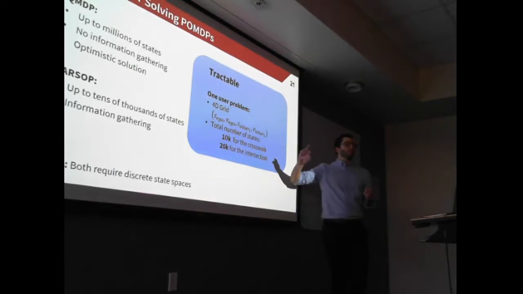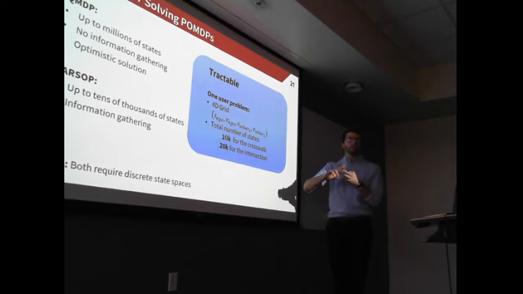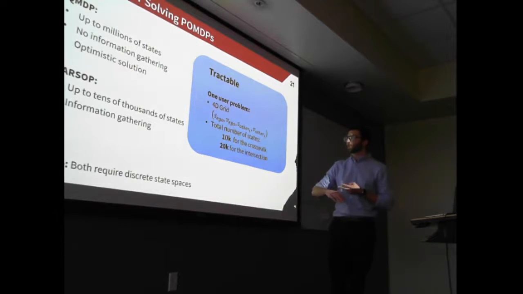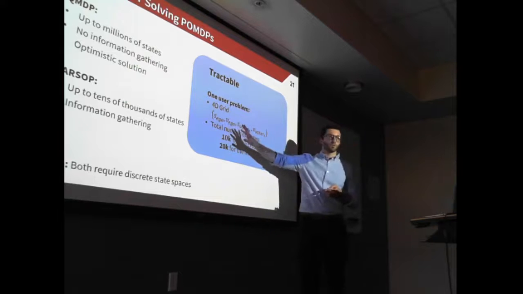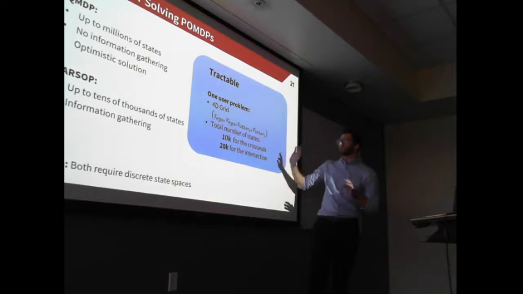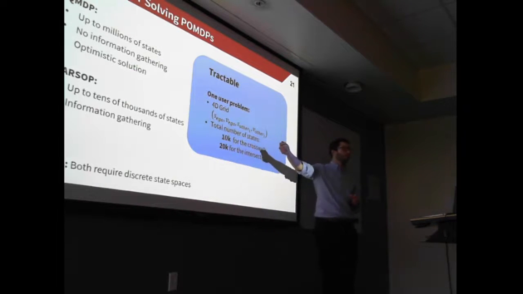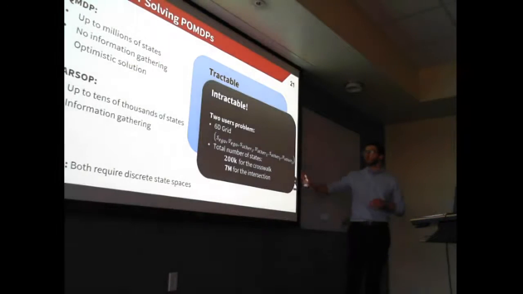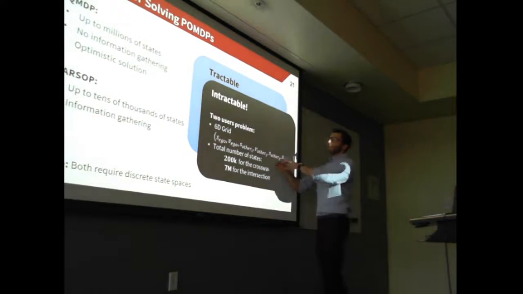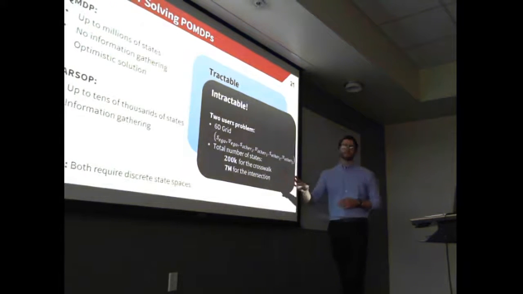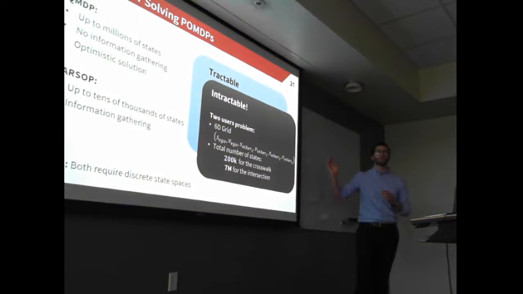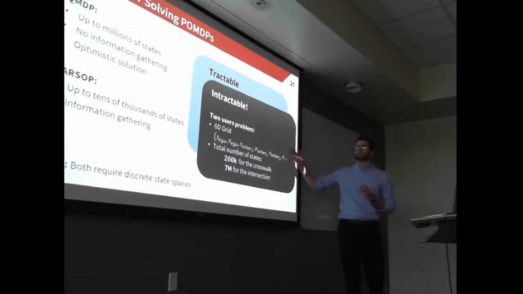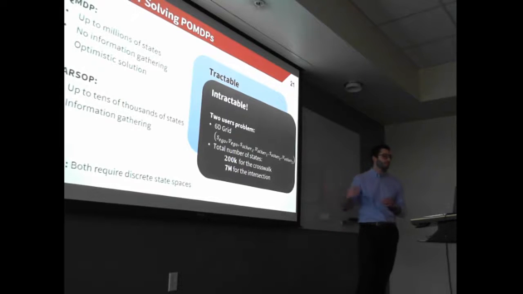If we consider the problem with only our ego vehicle and another traffic participant, we have a 4-dimensional grid. We have a reasonable number of states, so we could directly apply those two algorithms. But if we add another traffic participant, our grid grows and the number of states grows exponentially with the number of traffic participants that we add in the representation. And we couldn't use either QMDP or SARSOP to solve this problem.